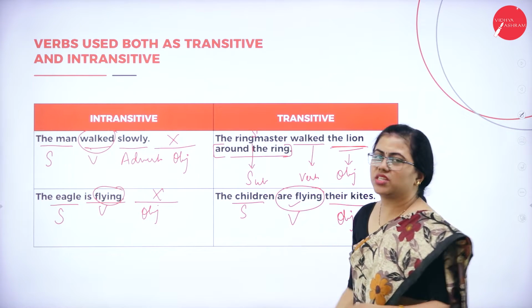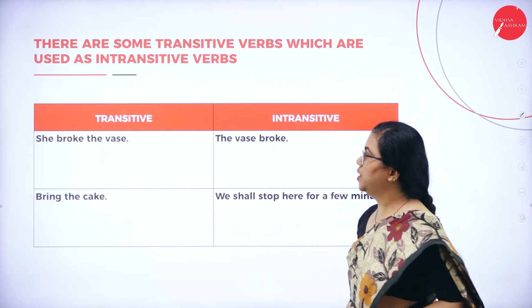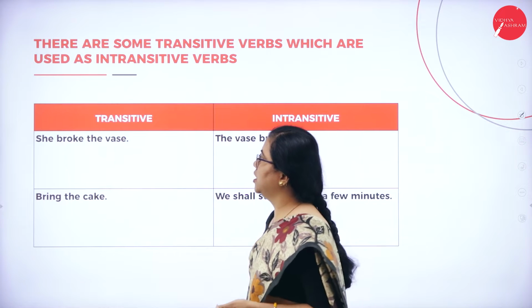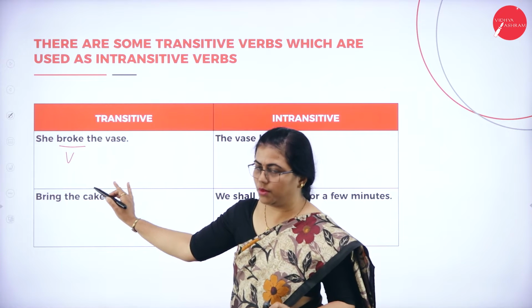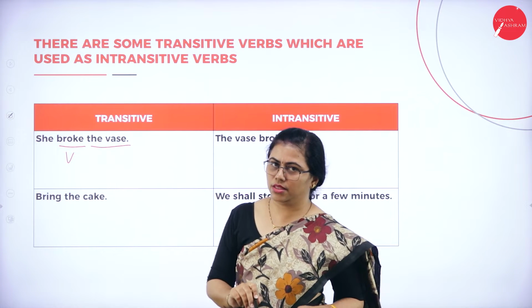Let me give you a few more examples of such words. She broke the vase. Here again I have used this as a transitive verb. Broke is the verb in the sentence. What did she break? The vase.